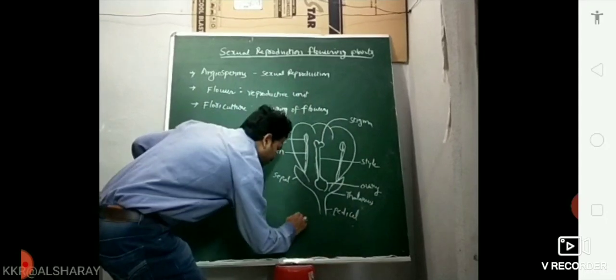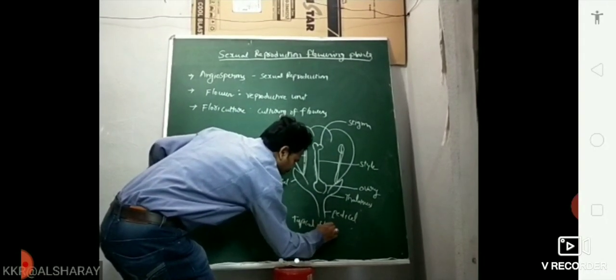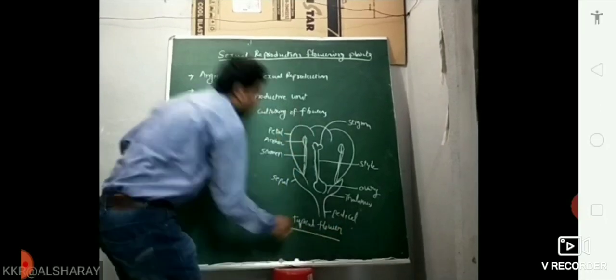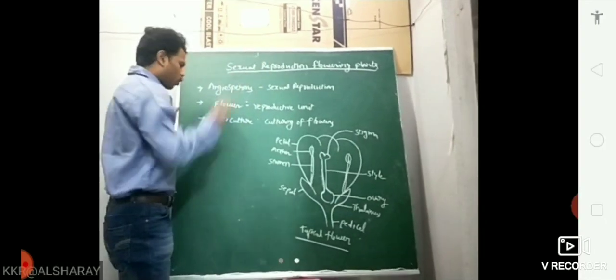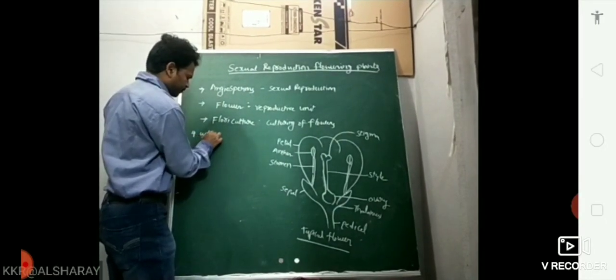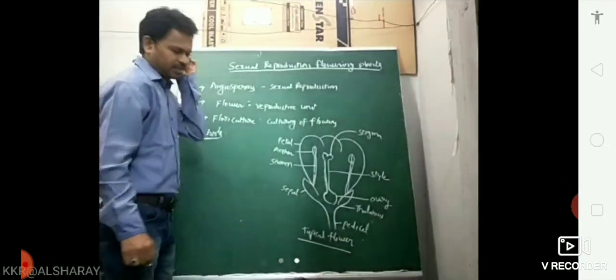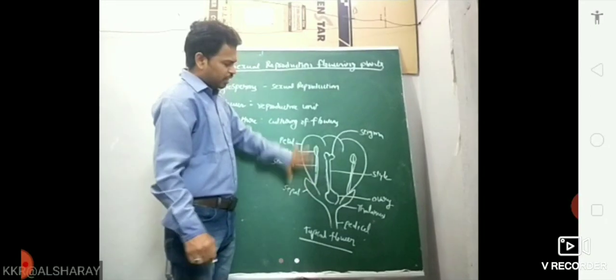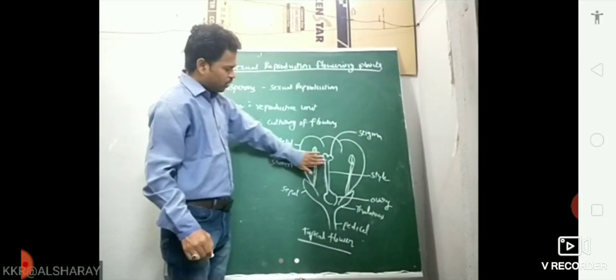This is a typical flower. When observing this flower, four whorls are present. The four whorls are arranged on the thalamus: first whorl, second whorl, third whorl, fourth whorl.